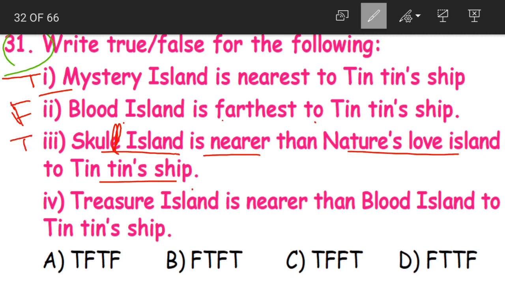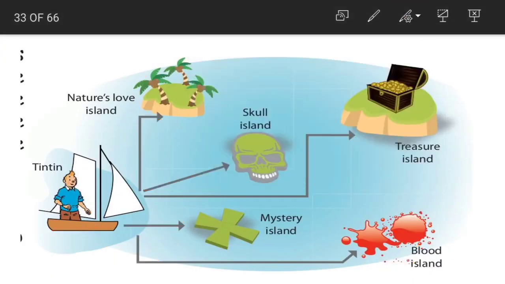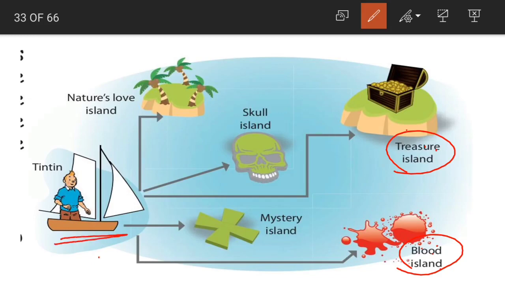Now coming to statement 4, Treasure Island is nearer than Blood Island. Again, children, if you observe, when we compare Treasure Island and Blood Island to Tintin's ship, which is nearer?